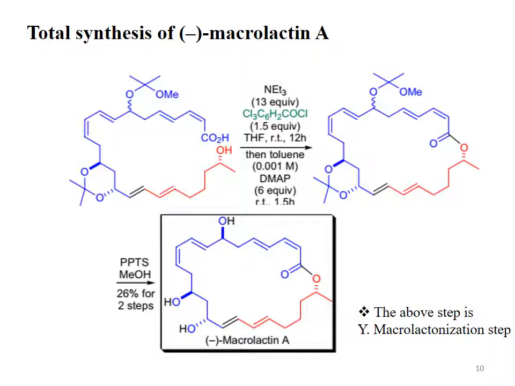I mean the conversion of hydroxycarboxylic acid to this cyclic ester is the Yamaguchi macrolactonization step. This macrolide cyclic intermediate formed during this reaction, passing through 2 more steps, is converted to this levorotatory macrolactin A.